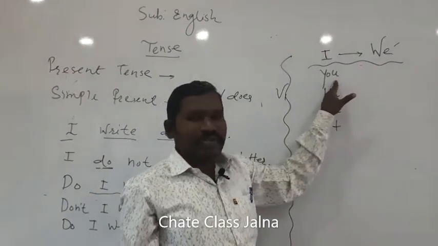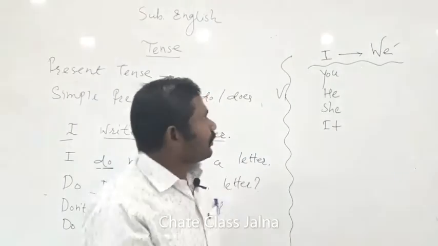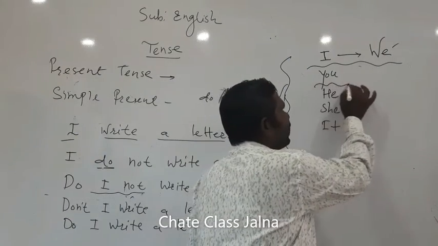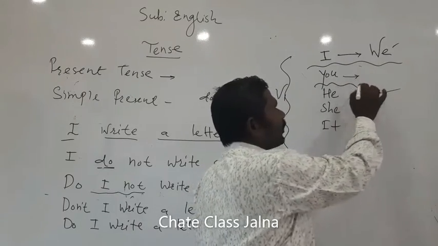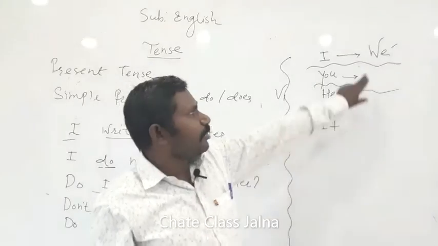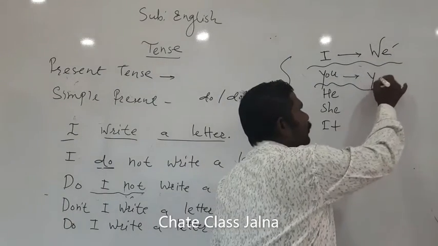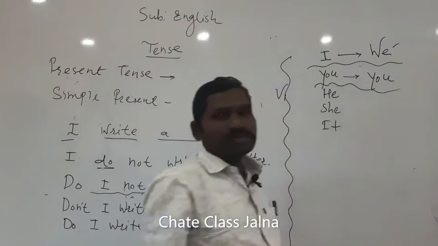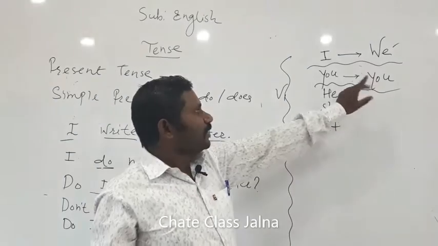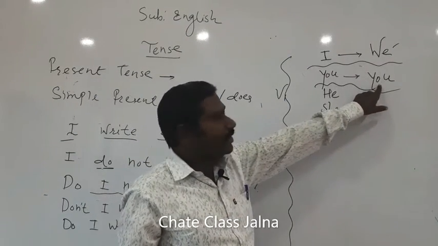Now, as I told you, you is a single person, one listener. So listeners can be more again. As speakers can be more, likewise listeners can be more. So it is also you, for a number more than two, that is the plural form. Singular is you, as well as plural is also you.